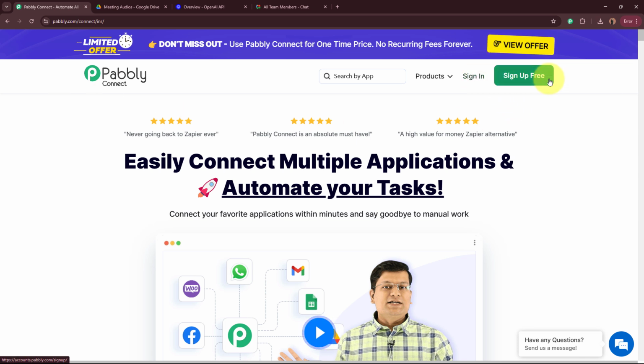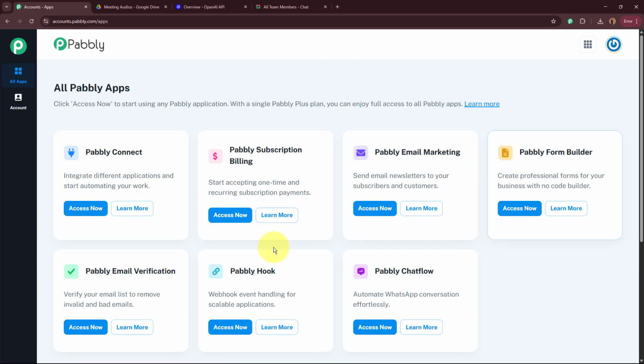As I am an existing user, I'm going to sign in to my Pabbly Connect account. But if you're a new user, you can sign up for free and get 100 free tasks every month. So I'm going to sign in to my Pabbly Connect account. After signing in, you can see the All Pabbly apps window in front of you, in which you can see all the products that Pabbly provides. From which we are going to select Pabbly Connect by clicking on this Access Now button right over here.